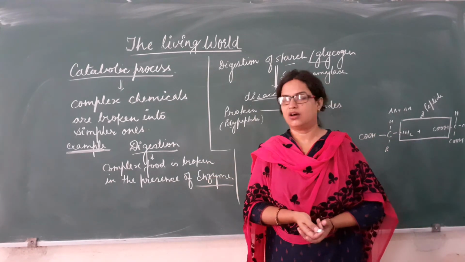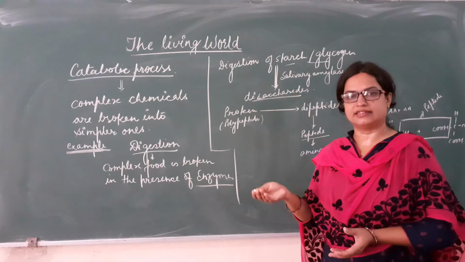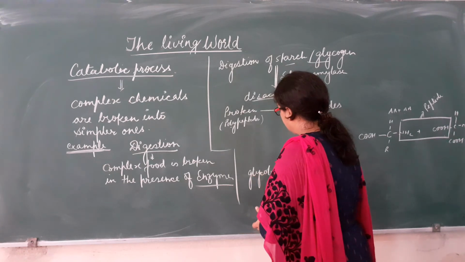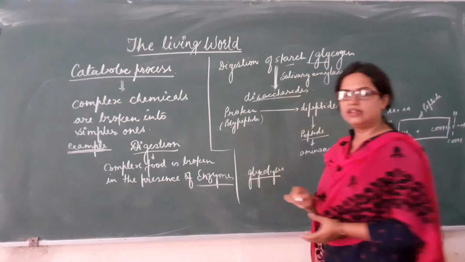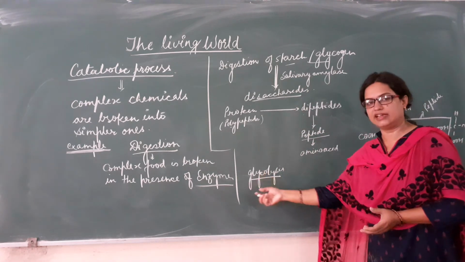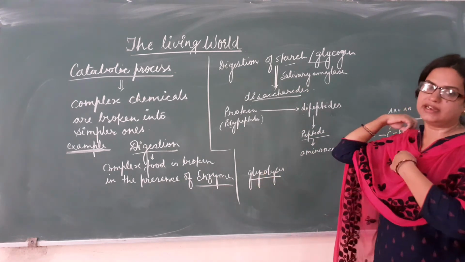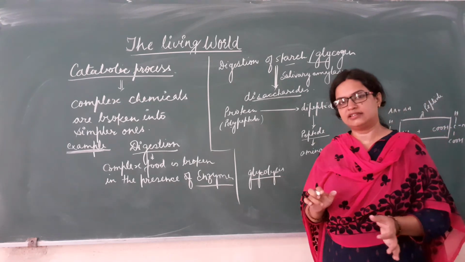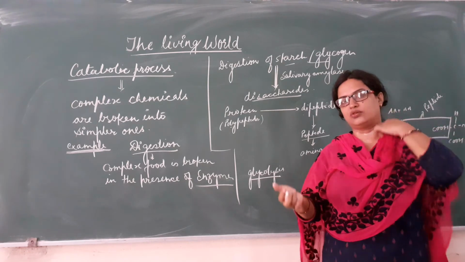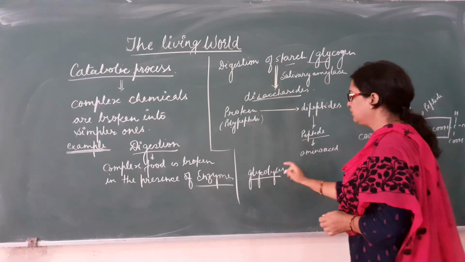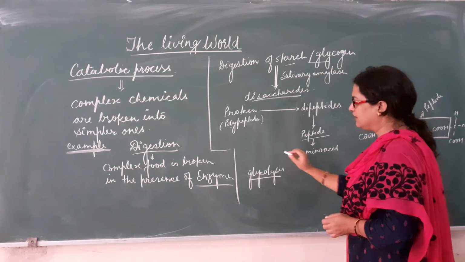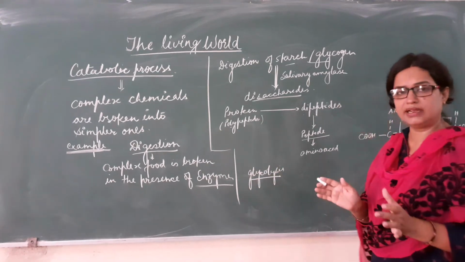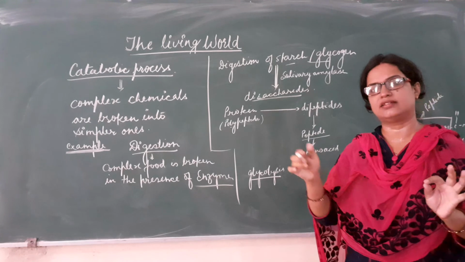Another example of a catabolic process is glycolysis. What is glycolysis? In the respiration chapter we will discuss glycolysis. Two words are present, glyco and lysis, meaning breakdown of glucose. In the process of respiration, oxygen gas is used in the oxidation of glucose into CO2 and H2O. So this process is glycolysis. The overall process of glycolysis is breakdown of glucose into two molecules of pyruvate.